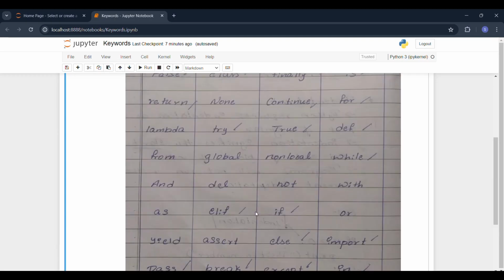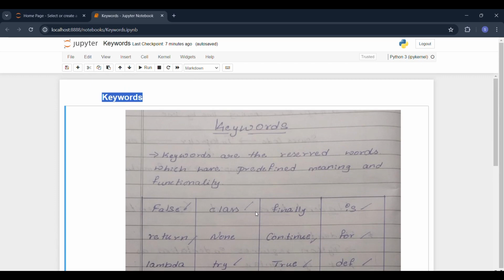These are the keywords which are available in Python.